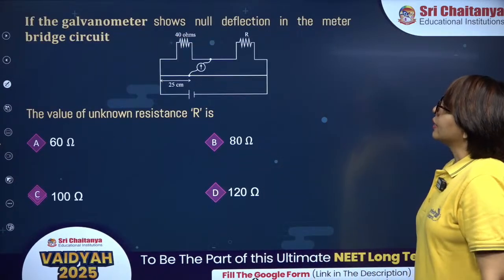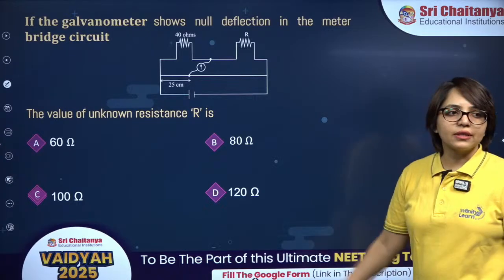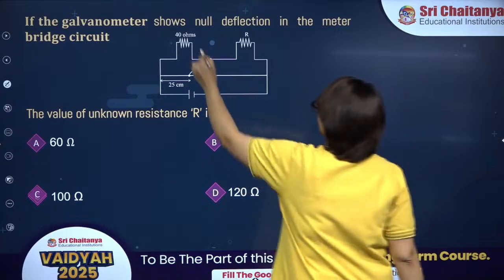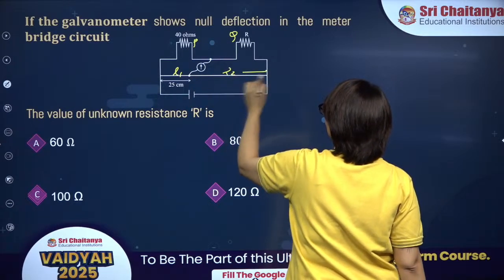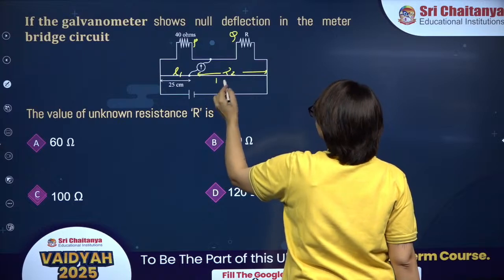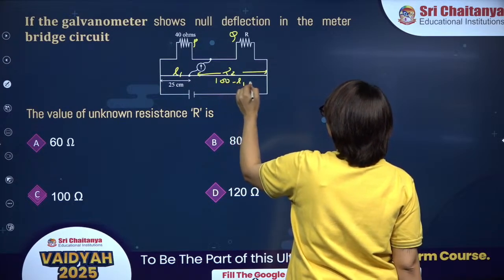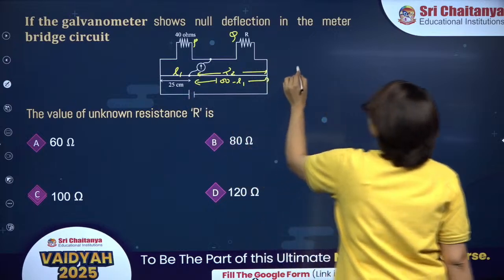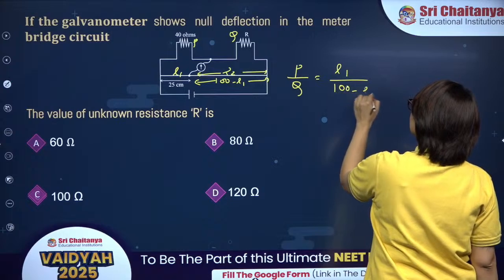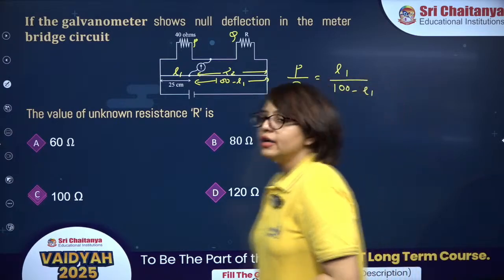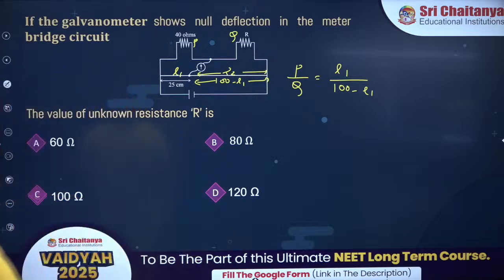Next is this one. The galvanometer shows no deflection in the meter bridge circuit. The value of unknown resistor R is. So if this is P, this is Q, this is L1 and this length is L2. Total length will be 100 centimeter. So you can write this one as 100 minus L1 as well. So we know that P upon Q is equal to L1 upon 100 minus L1. Okay, try this one. Find the unknown resistor in this circuit.